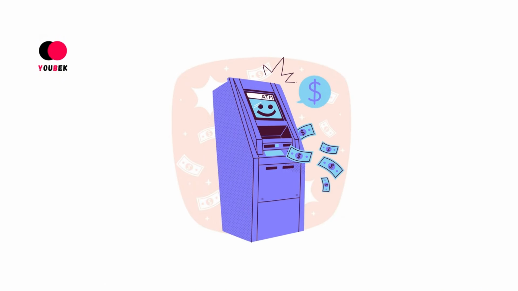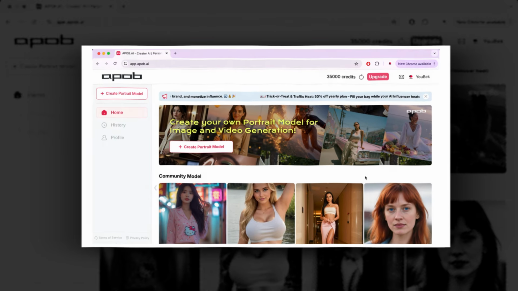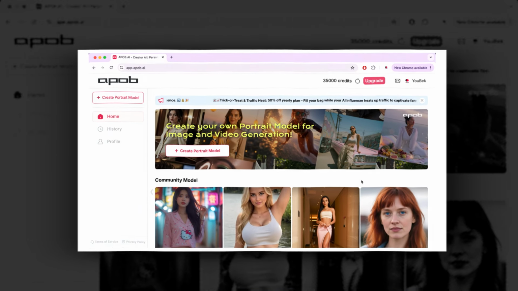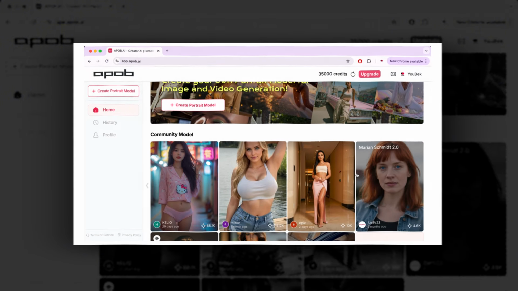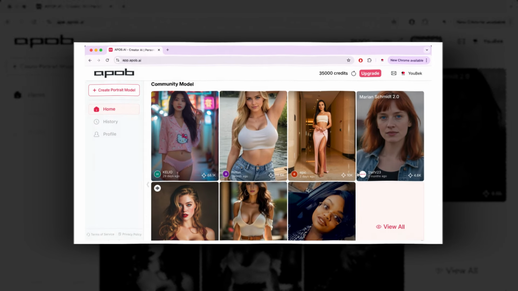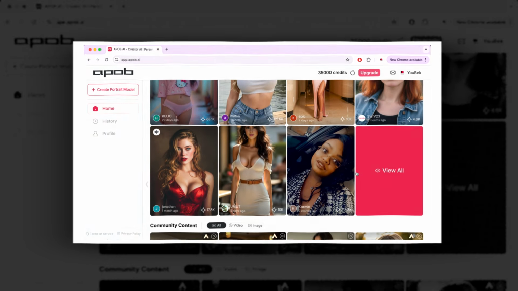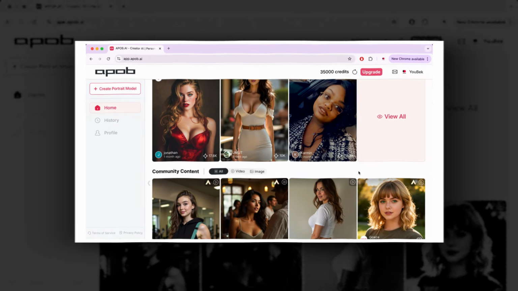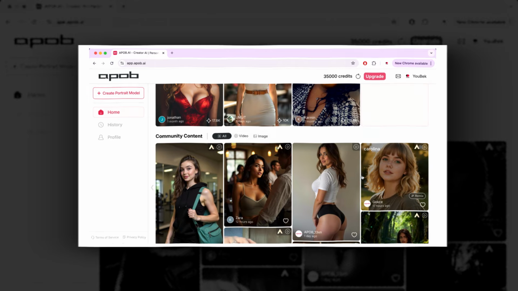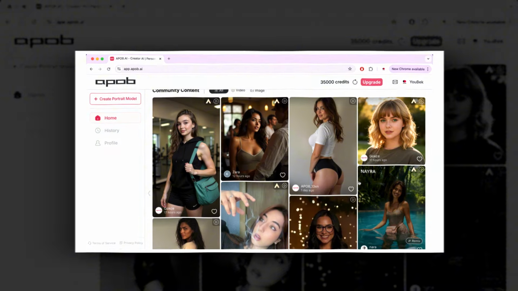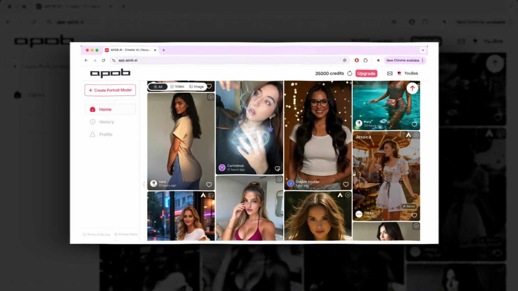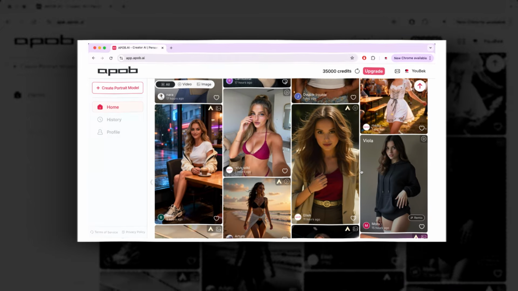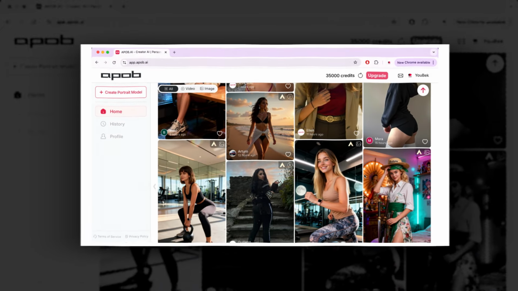Okay, why APOB.AI specifically and not another platform? Simply because APOB.AI is an advanced AI-powered platform that allows users to create realistic digital humans, generate consistent images, and produce talking videos without needing a camera or production team. It combines tools like AI influencer generation, image-to-video conversion, face swapping, and lip syncing to bring virtual characters to life.